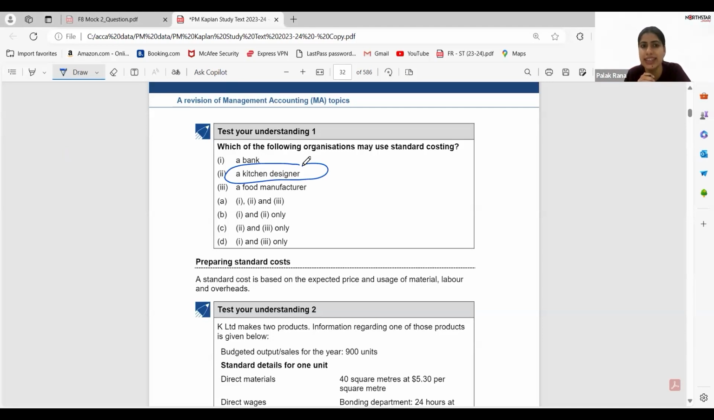Yes, Nivedita, it's D. Banks have the same processing system, like the system is same. If you have to deposit 100,000 rupees or 10,000 rupees or 1 lakh, the process is the same. So they can follow standardization, and food manufacturers can follow the standardization.